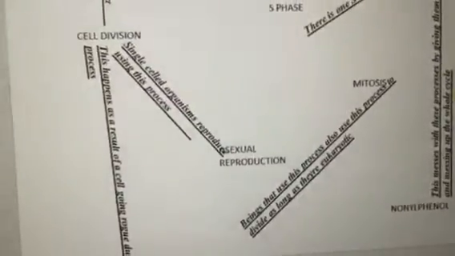Right now, based on these terms, we're going to talk about eukaryotic. If it's a single celled organism, then it reproduces in a process called asexual reproduction. Also connected to asexual reproduction is mitosis, which is a process that only asexual single cell organisms that are eukaryotic, that also go through asexual reproduction, also go through.